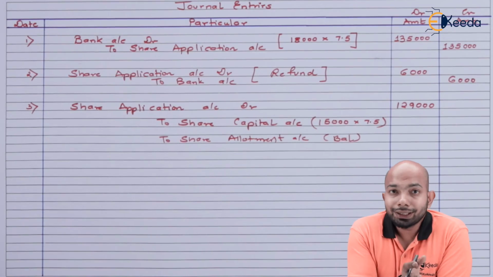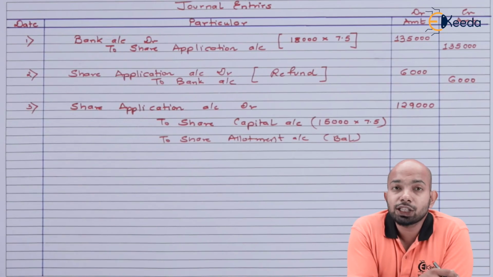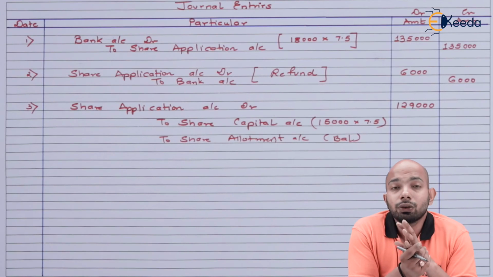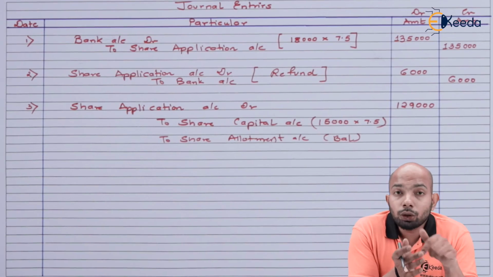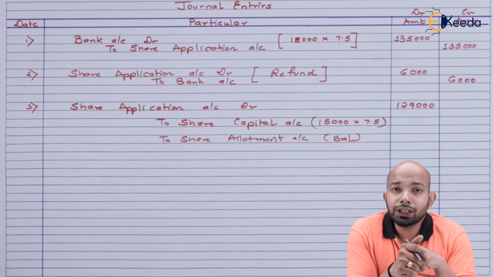As you can see, we have mentioned the entry here, that is share application account debit 1,29,000. You would be wondering why it is mentioned as 1,29,000. The reason being, 1,35,000 is the actual amount that we have received in terms of the application for 18,000 shares. Out of those 18,000, we have already refunded 800 shares here. That means the amount equivalent to 6,000 has been already refunded. So out of 1,35,000, if you subtract 6,000, the balance left is only the amount that can be adjusted, which is 1,29,000. Now, out of this 1,29,000, ideally we are supposed to receive only applications for 15,000 shares.